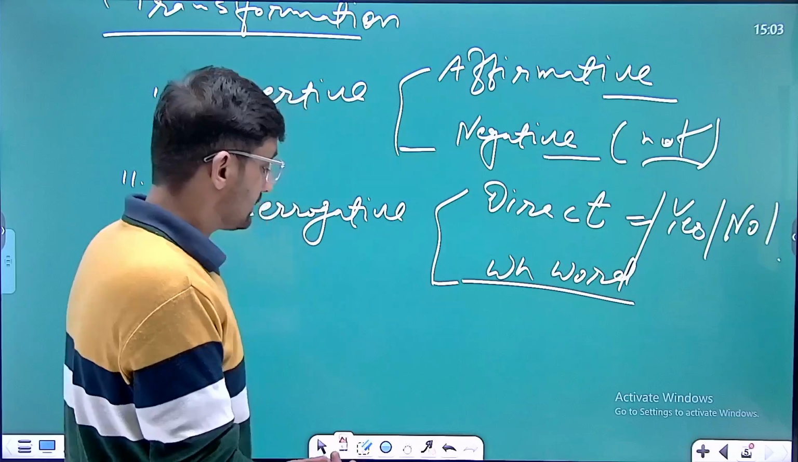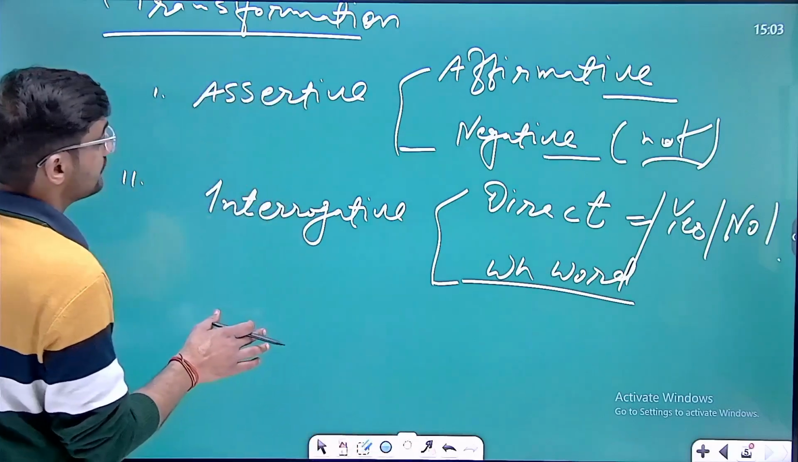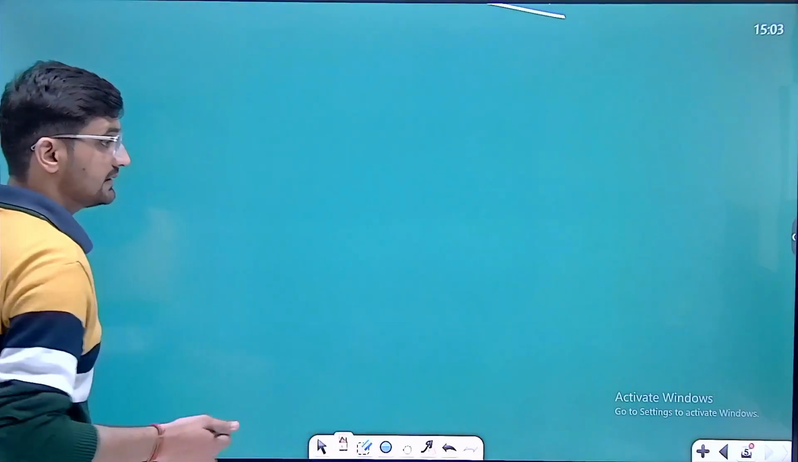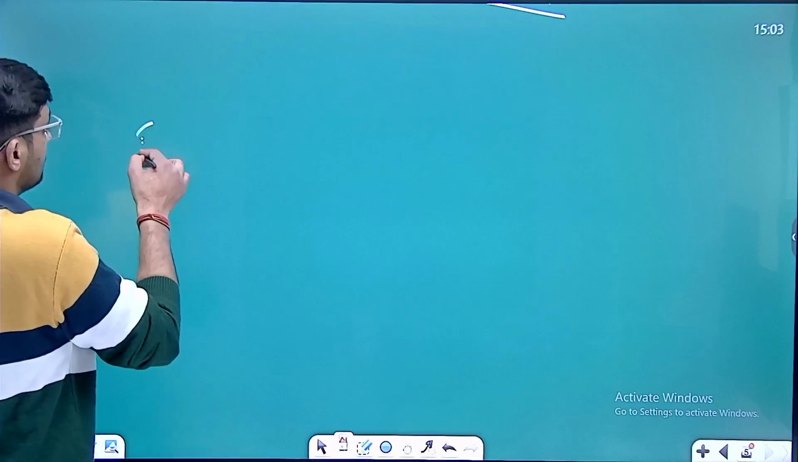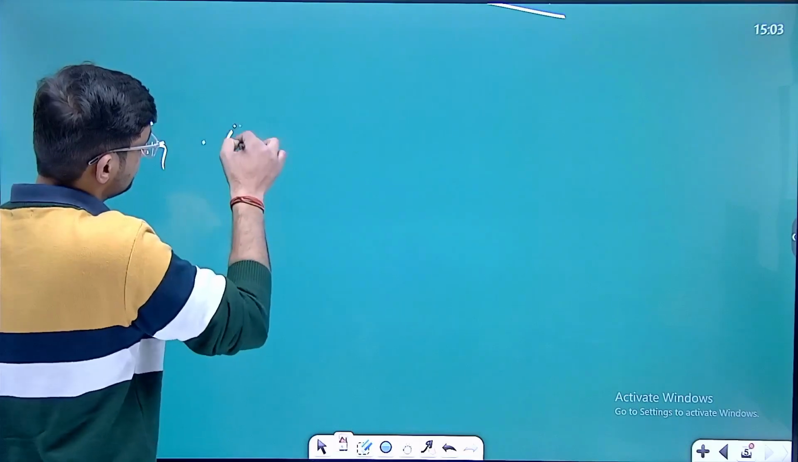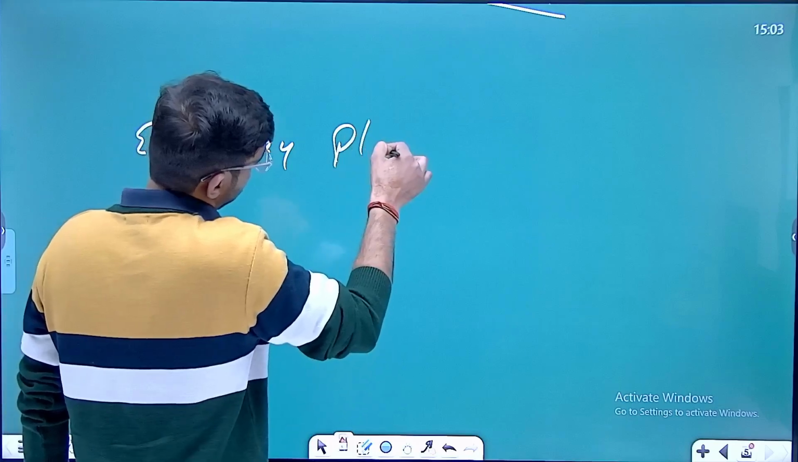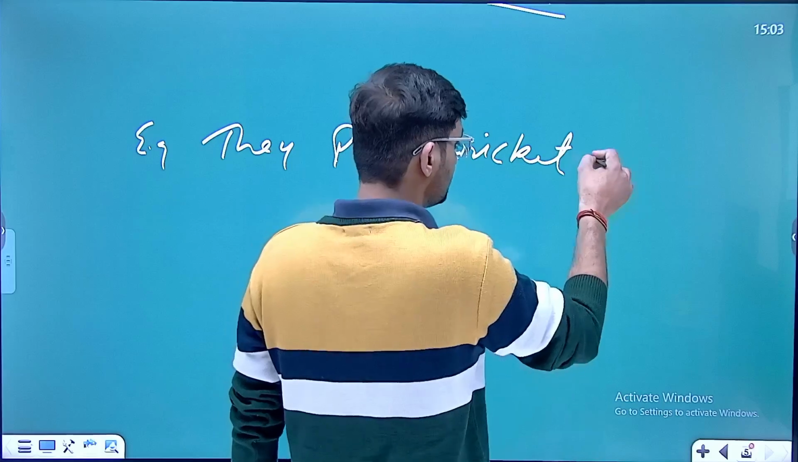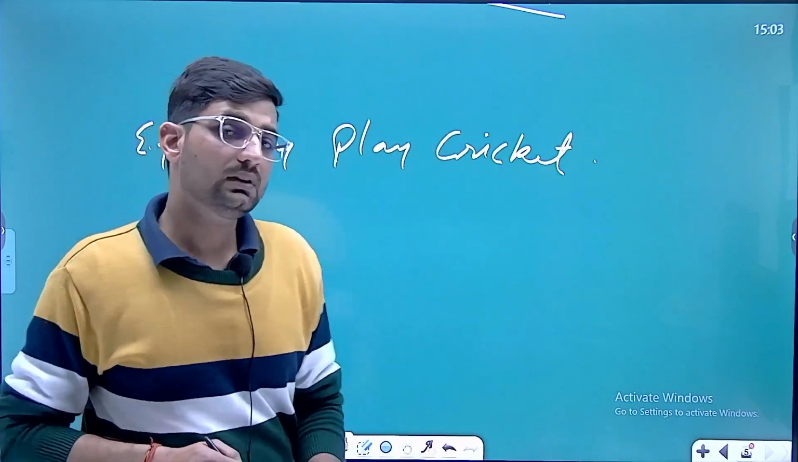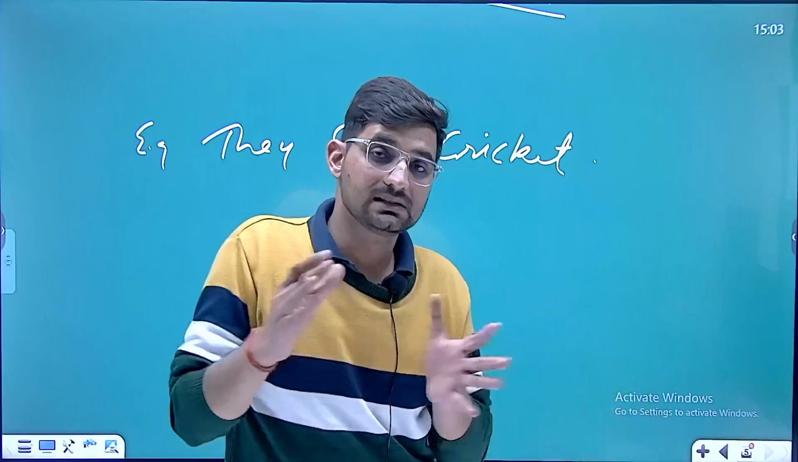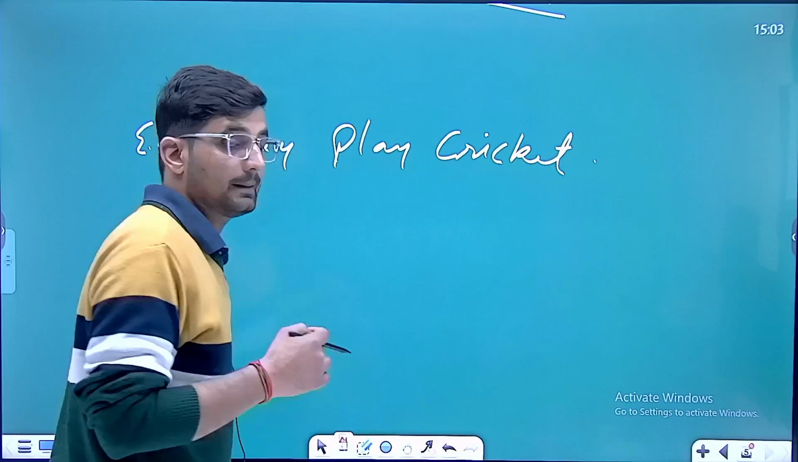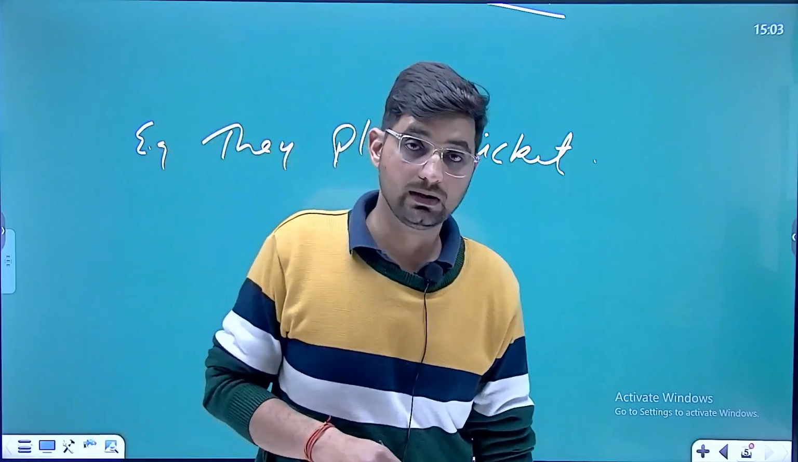Clear? All right. If we frame a sentence, I write a simple sentence here: They play cricket. Suppose you want to change this sentence into negative. So for changing any affirmative sentence into negative, you just simply need to do one thing. What's the thing? Add not.